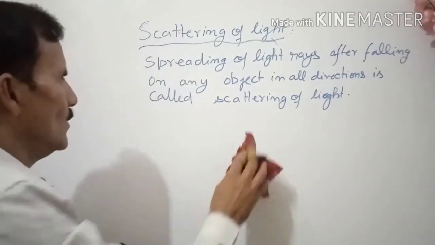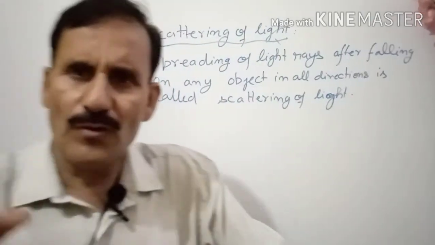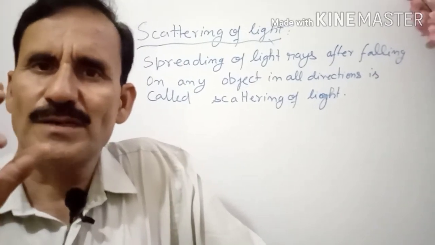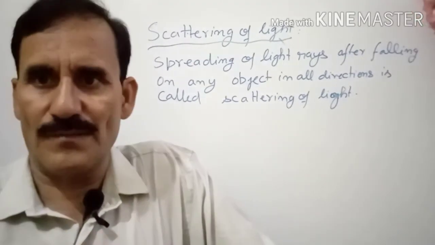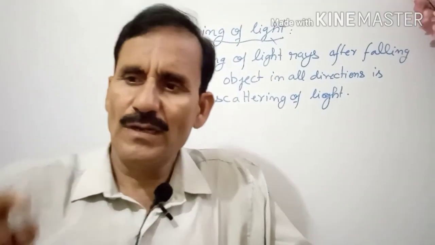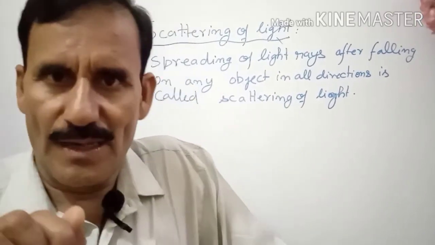Now there are a few more examples. Actually, the color of any object appears because of the scattering of light. Suppose there is an object of red color, so it is scattering only red light.